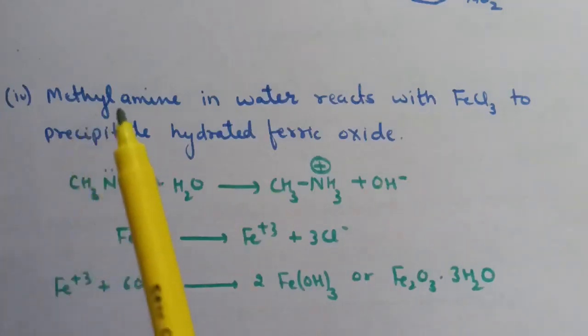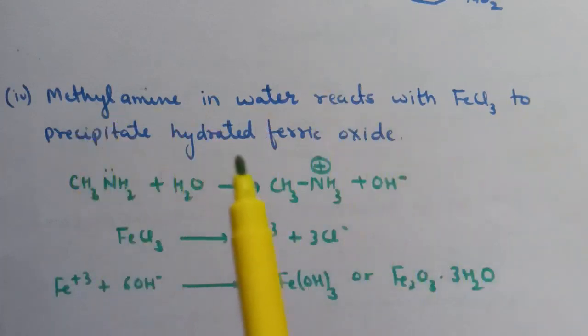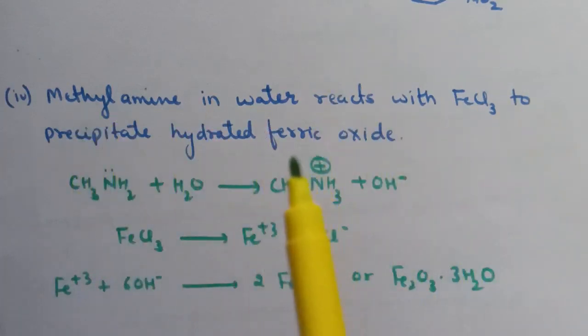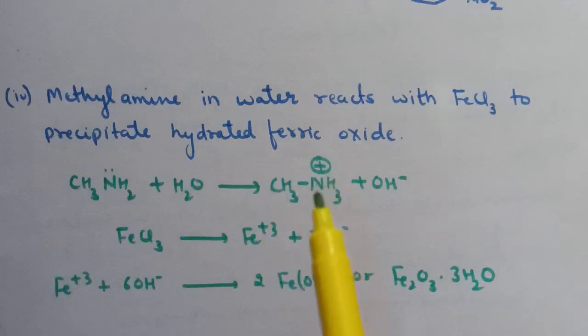Next part is methylamine in water reacts with FeCl3 to precipitate hydrated ferric oxide. Here is the reaction of methylamine with H2O. Here the ammonium cation formation takes place. FeCl3 dissociates into Fe3+ and 3 Cl-. This Fe3+ reacts with OH-, and here the hydrated ferric oxide is formed.